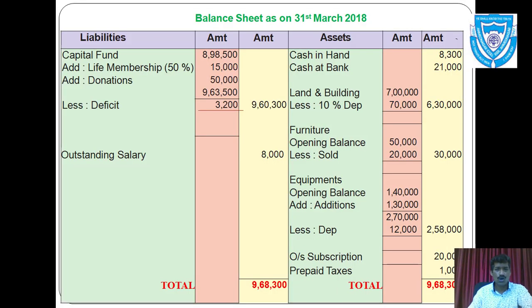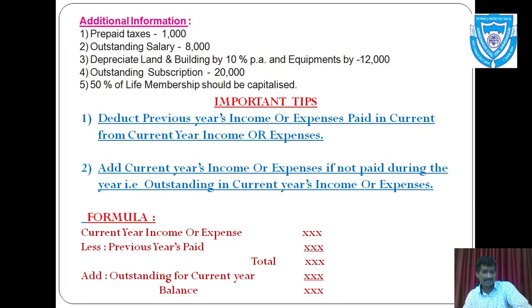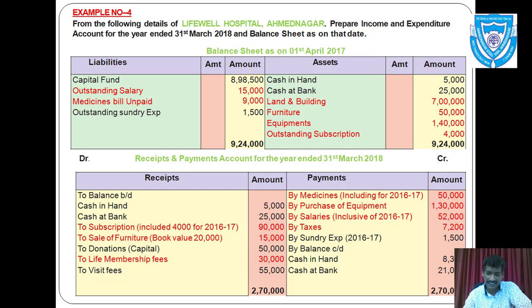Balance sheet as on 31st March 2018. Now you know very well how balance sheet is. It is not an account, it is a statement. So there will be no debit credit. There will be liability side and asset side. Left hand side liability side and right hand side asset side. So again you can take any one side. You can complete first liability or maybe assets. So let us see first liability side.